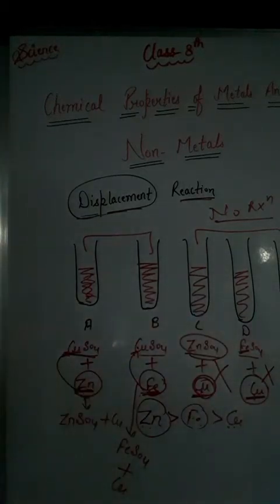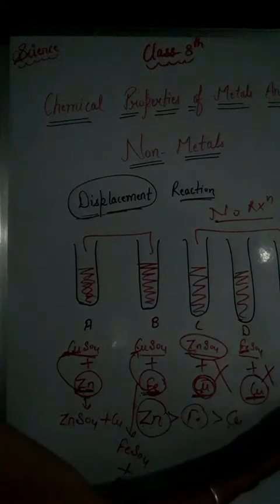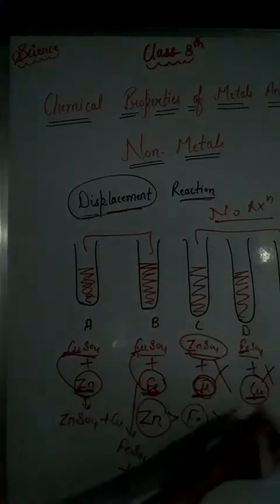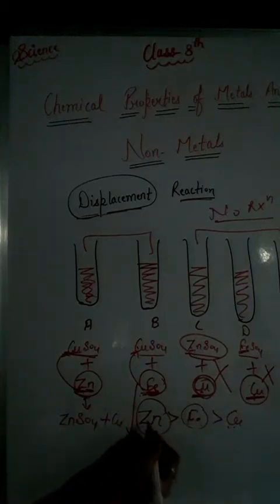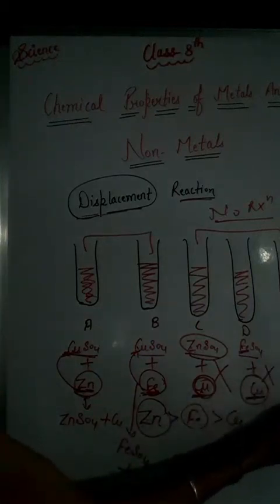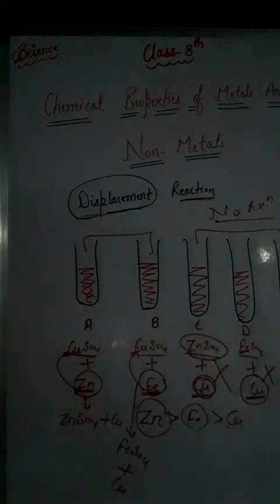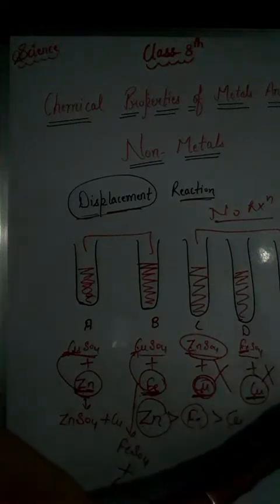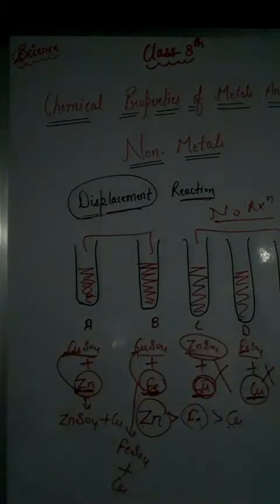In the last test tube again iron and zinc, two metals are here, and out of iron and zinc, zinc is more reactive and iron is less reactive as compared to zinc. So the reactivity of iron is less than the reactivity of the metal in the solution phase, so it can never displace zinc, right? No reaction will take place here, right?